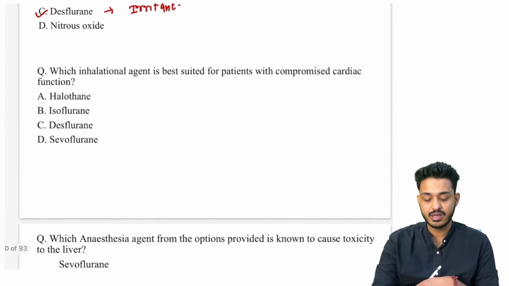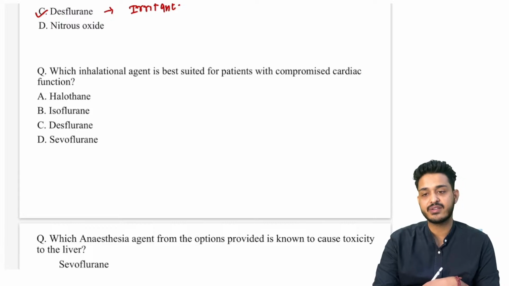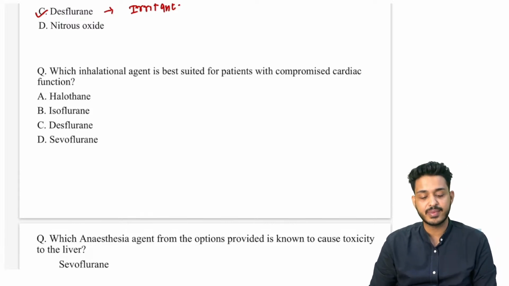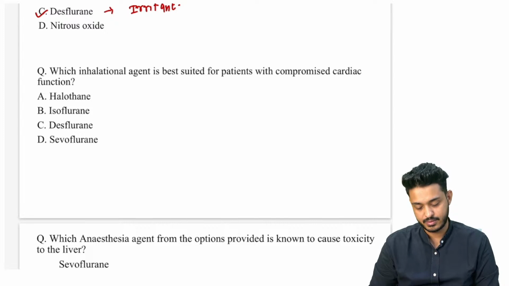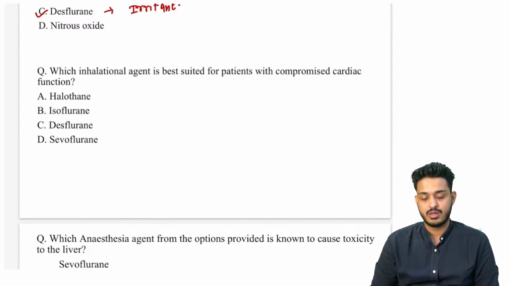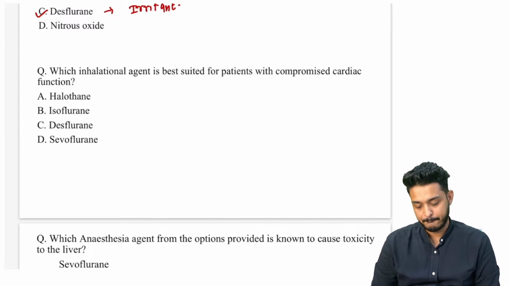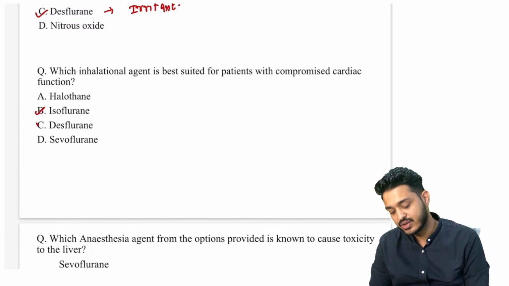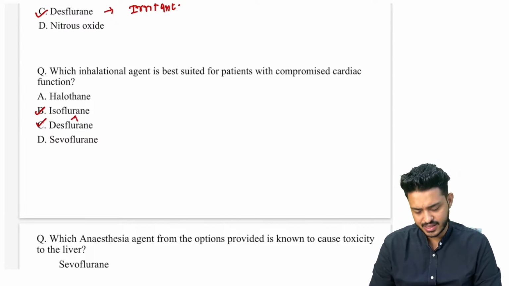Next: which inhalational agent is best suited for a patient with compromised cardiac functioning? Which will be best in compromised cardiac functioning? Yes, we can use both of them. We can use iso as well as desflurane. In fact, desflurane is going to be a little bit better in this particular case.